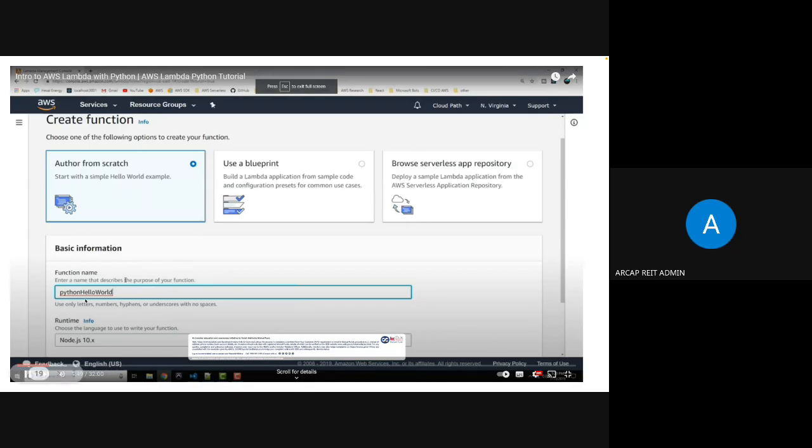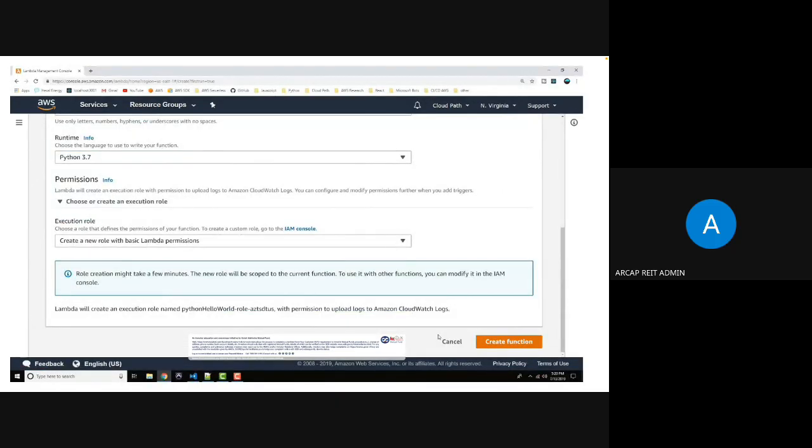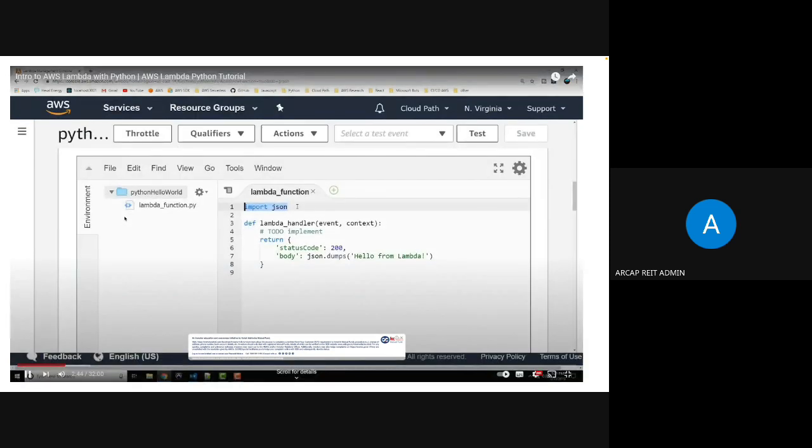Then you'll give a function name, say Python hello world. And here below, you have to choose which language we have to use for that particular function. So that runtime also we have to specify, the function name, then the runtime. Here we have chosen the runtime as Python 3.7. Then we can also give the permission for who can use it, which roles or users can be given. Users in the sense, a user is nothing but a person. It can be an application also.